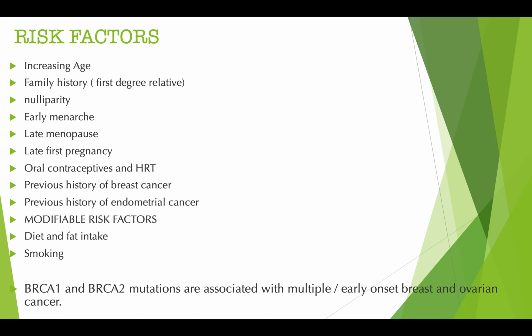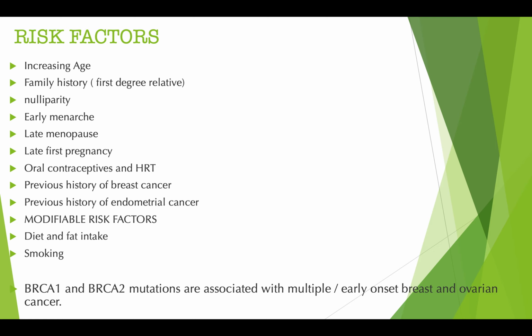So nulliparity: a woman who has not given birth before, who has not had any pregnancy up to 20 weeks of gestation. Early menarche: one thing you have to know is that patients who have early menarche and late menopause have been found to have increased levels of estrogen, and estrogen is a hormone that has been found to increase the risk of breast cancer.